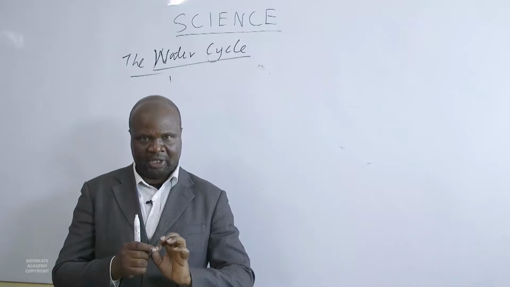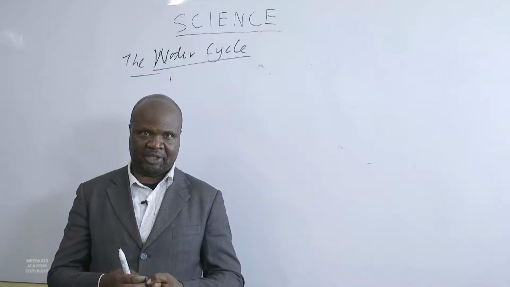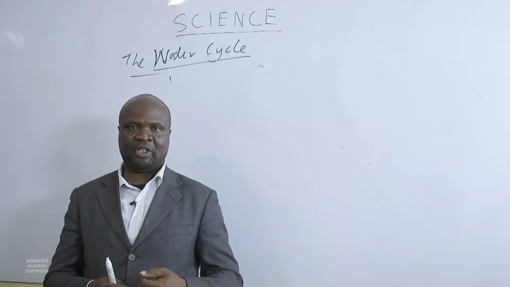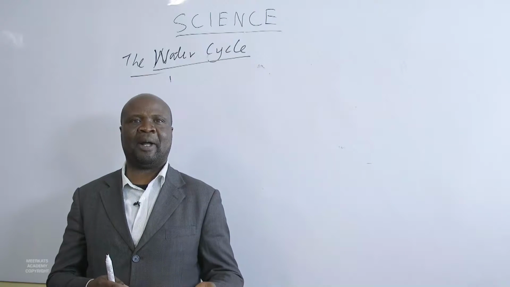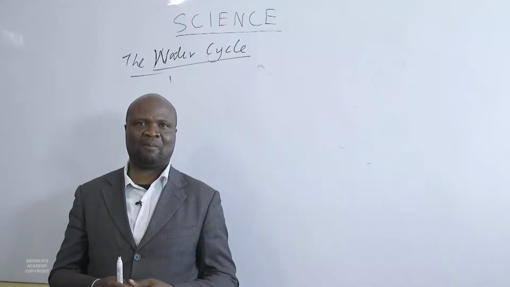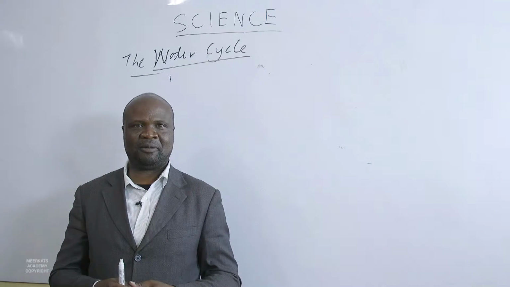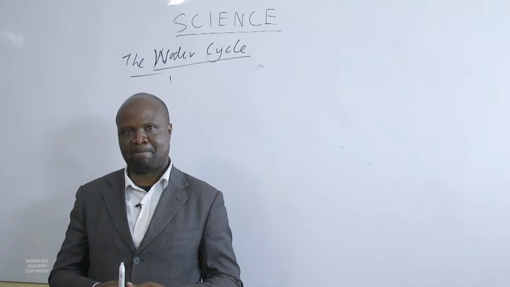The water in the ocean will change from its liquid state. When it evaporates, it becomes water vapor. It is no longer liquid. It is a vapor.